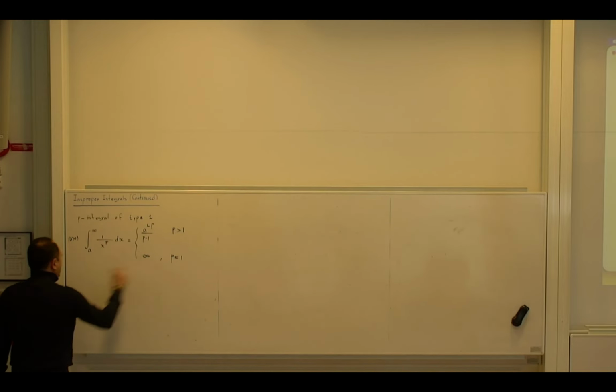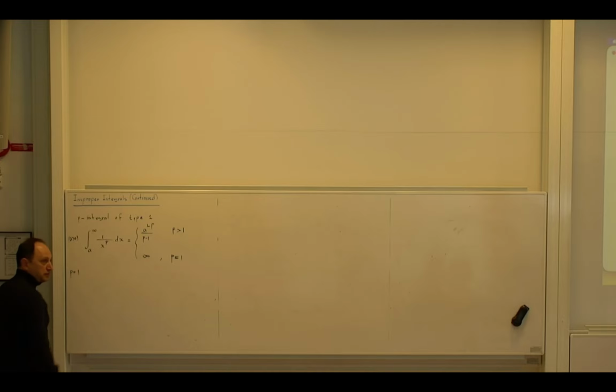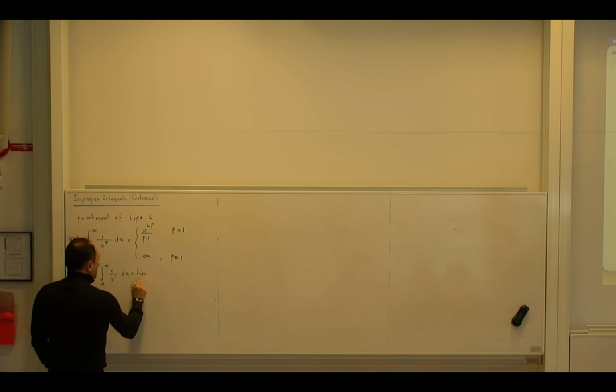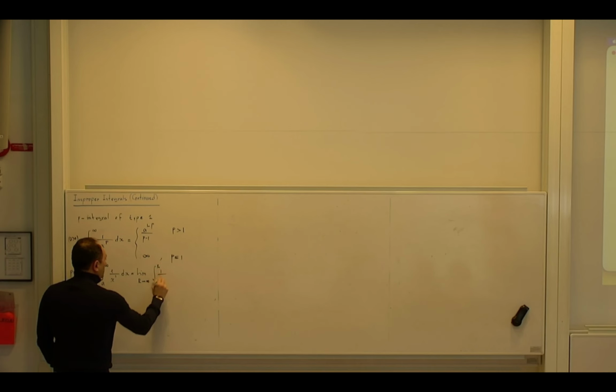Let us consider that p is 1 first. If p is 1, what happens? And I want to be a little bit sloppy because I want to accelerate a little bit. So this becomes the integral from a to infinity of 1 over x to power 1 dx. I know that I have to take the limit as r goes to infinity of the integral from a to r of 1 over x dx.